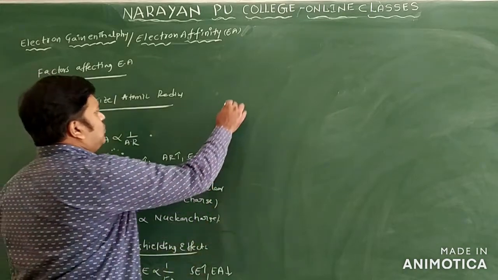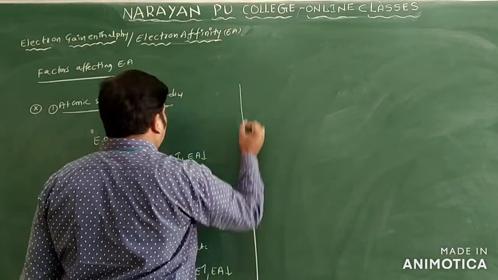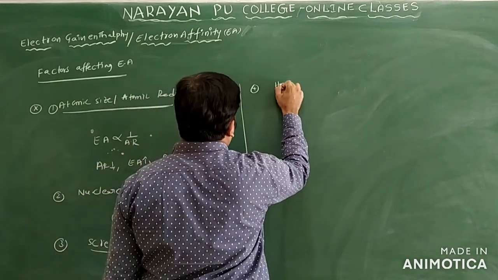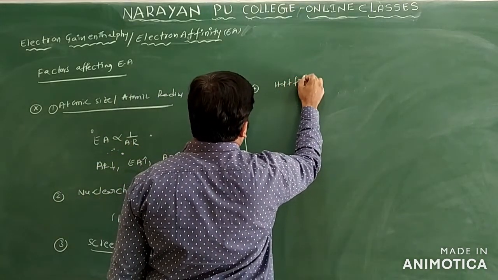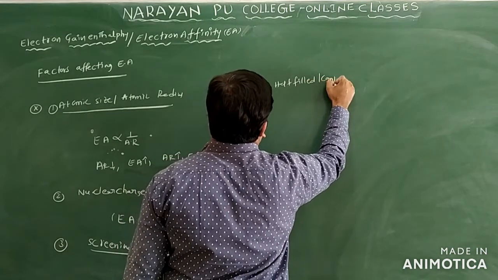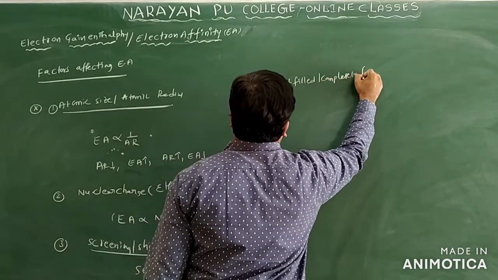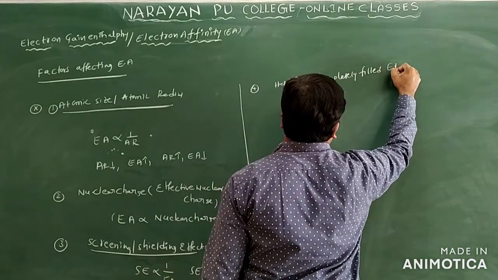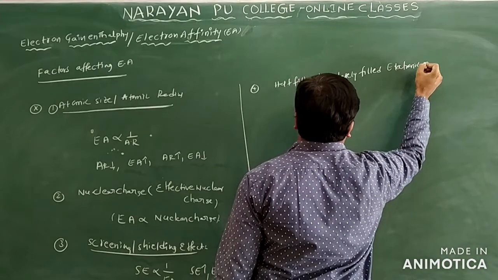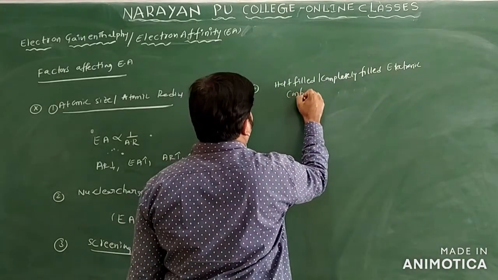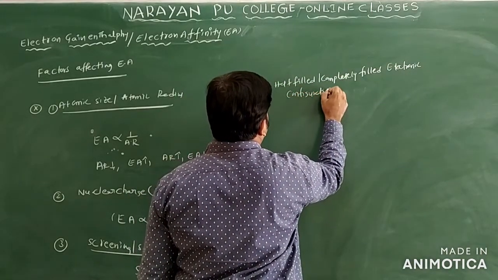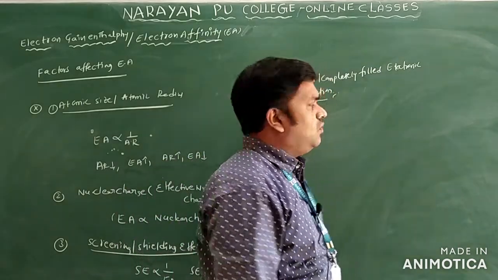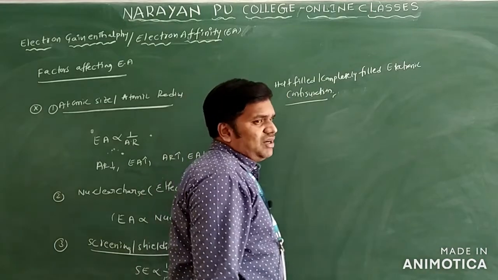And one more factor is completely filled or half filled electronic configuration. Generally in completely filled and half filled electronic configurations, they do not require any electron.